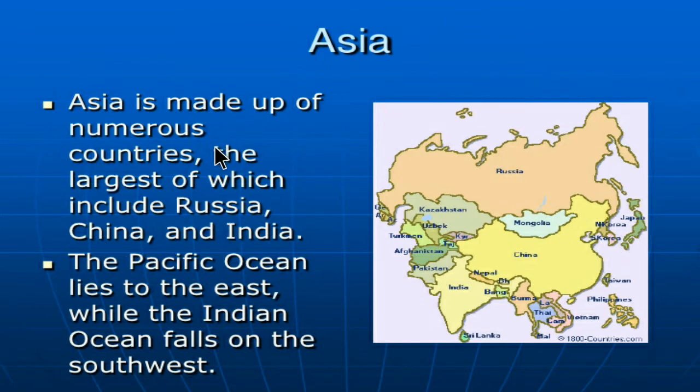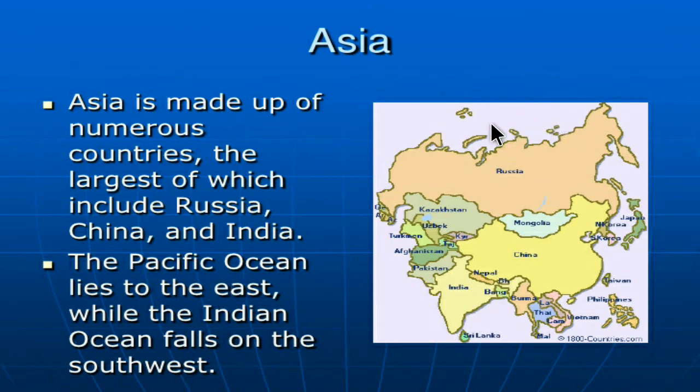The Pacific Ocean lies to the east, while the Indian Ocean falls on the southwest.